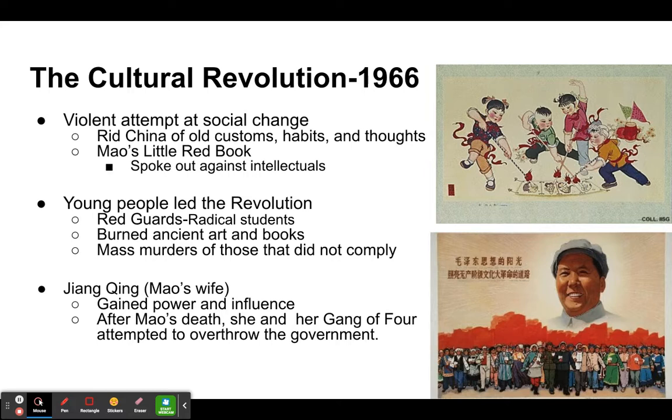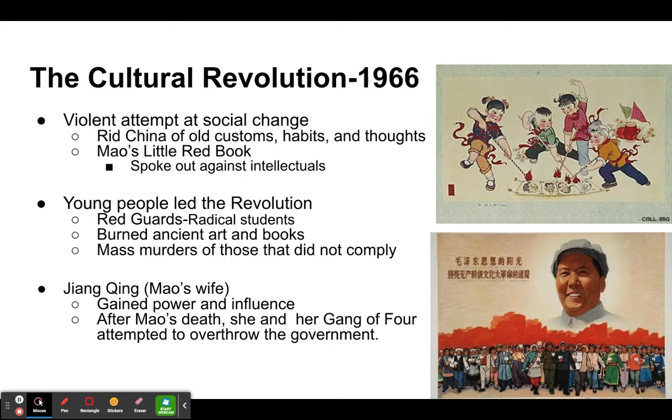Eventually, Jiang Qing, who was Mao's wife, ended up gaining power during this time because Mao dies. And so Mao's wife attempts to take control and continue on Mao's work at this time. And she had three other people that she worked with. They were called the Gang of Four. And the Gang of Four's job was to attempt to overthrow the government so that Mao's wife, Jiang Qing, could continue the work of Mao. All right. So trying to overthrow the government that was in place at the time.